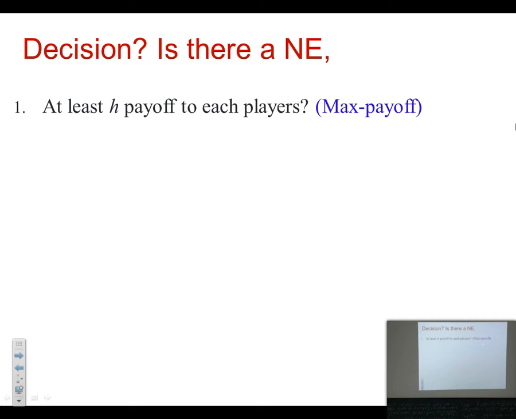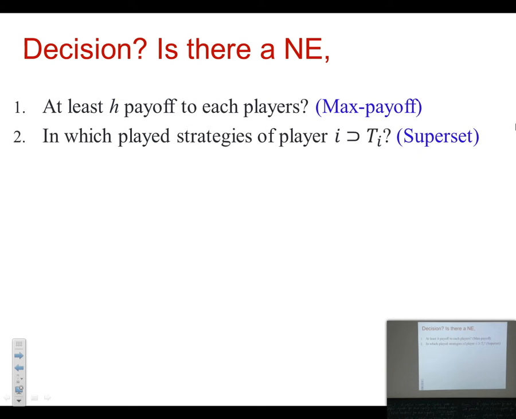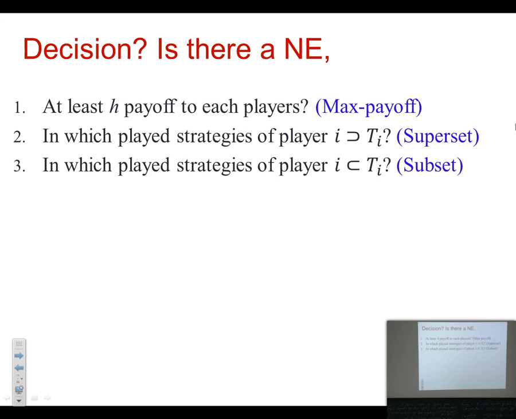So let's denote this problem the max payoff problem, and we can also ask whether there exists a Nash Equilibrium where player i plays strategies with non-zero probability, and those strategies are a superset of some given subset Ti. So let's call it the superset problem, and similarly we can define the subset problem. So these are the decision problems: whether there exists a Nash equilibrium which satisfies this property or not.